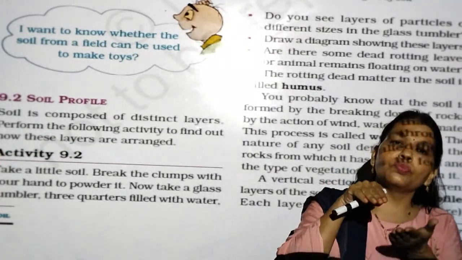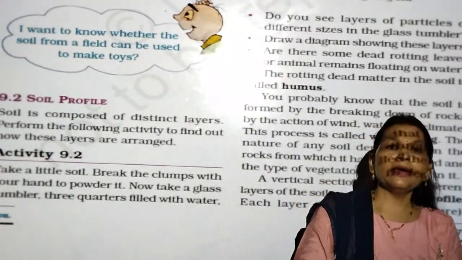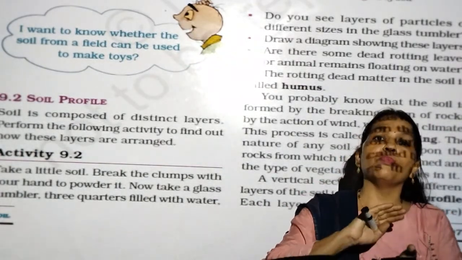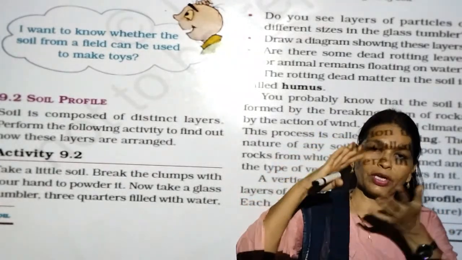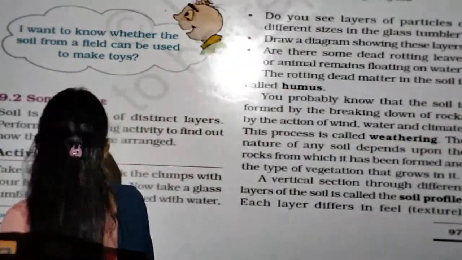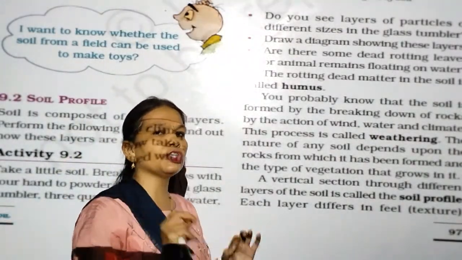Small pebbles, small stones and sand. And the third or last layer is made of big rocks. So the soil is composed of different layers.